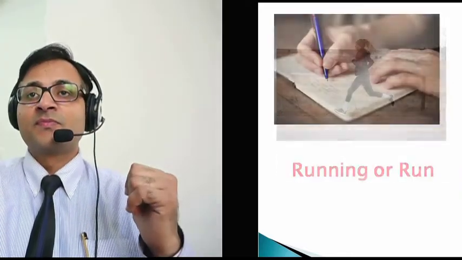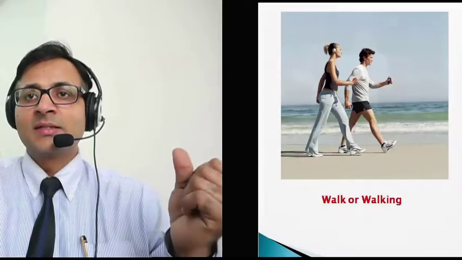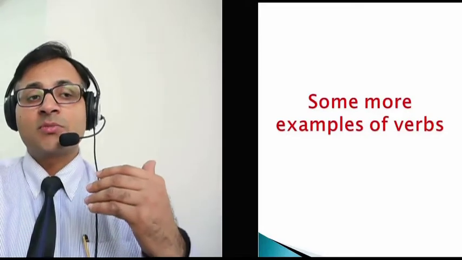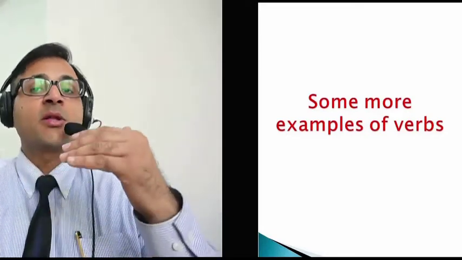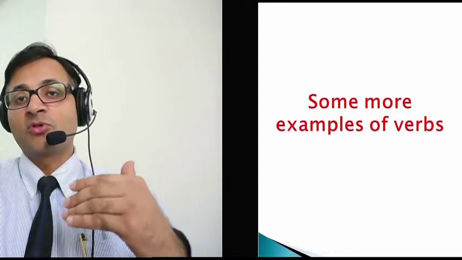Now I'll be showing you some pictures so you can have an idea what a verb is. If you see, this is an action, a girl is running or run. Run is the base form, running is the progressive form with ing. Écrire in French means write or writing. Walk or walking. Sing or singing. So we will be doing some more examples, but before we jump there, these are the main verbs. They are not helping verbs. The main verbs are also called lexical verbs.